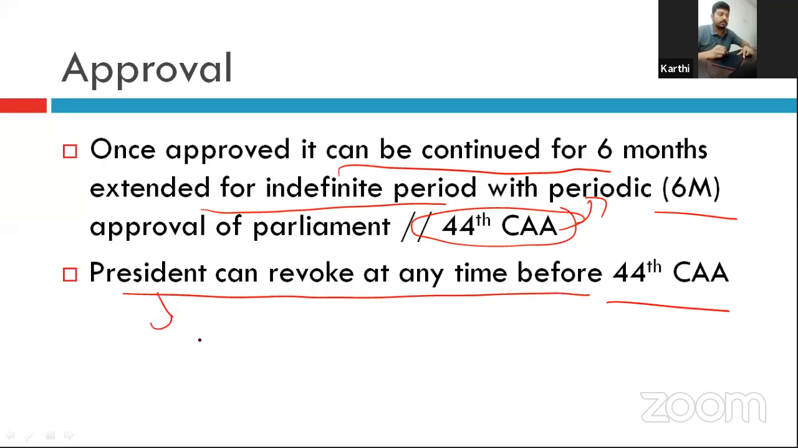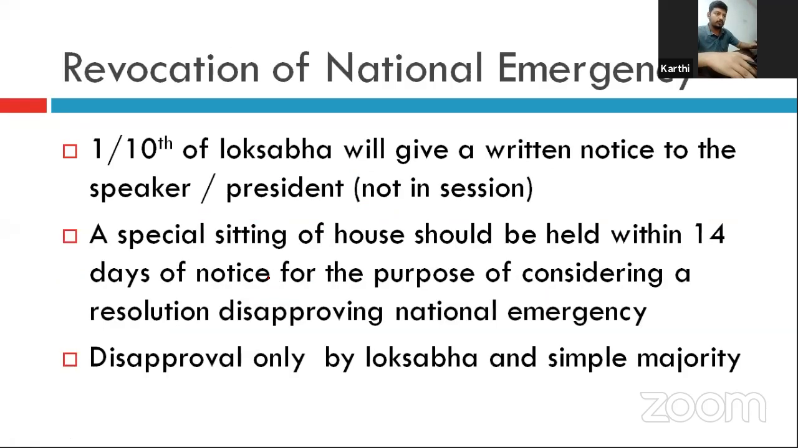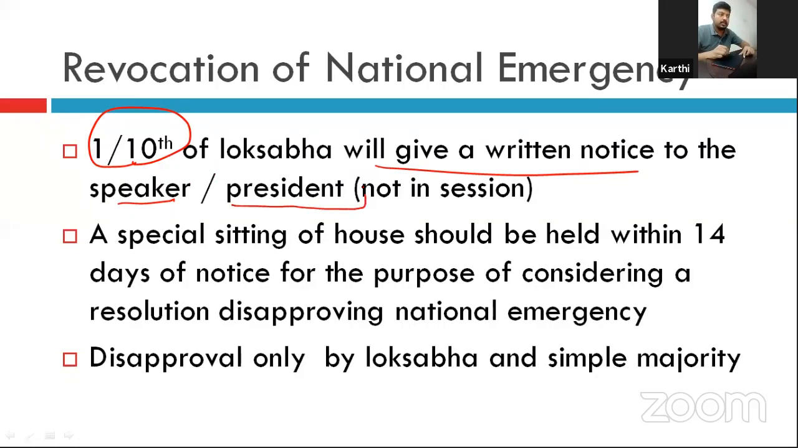Without considering the legislature, the president could remove the national emergency. That was before the 44th Constitutional Amendment Act. But after the 44th Constitutional Amendment Act, 1/10 of the Lok Sabha will give a written notice to the Speaker if Parliament is in session. If Parliament is not in session, they can give the written notice to the President.